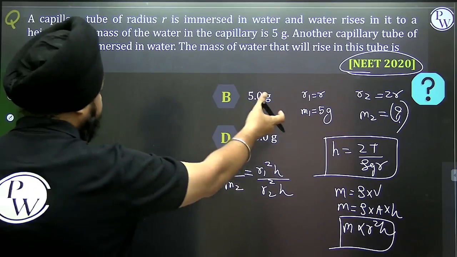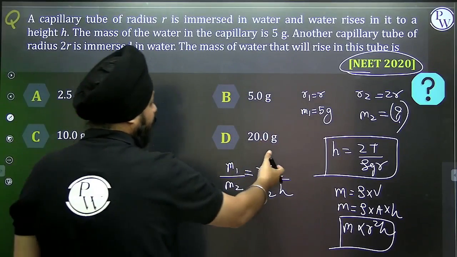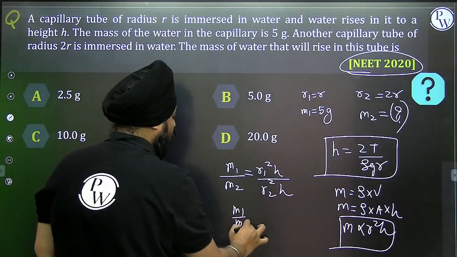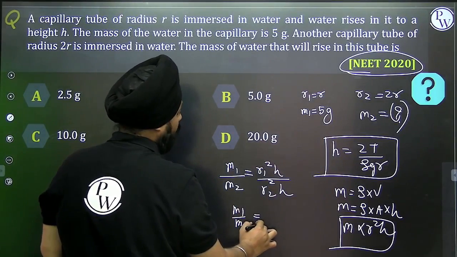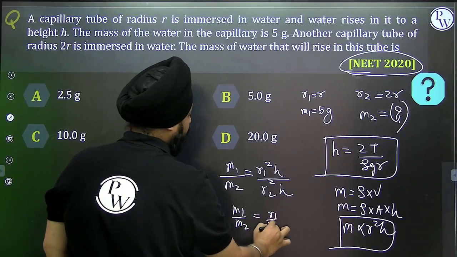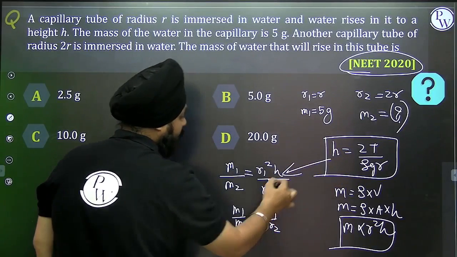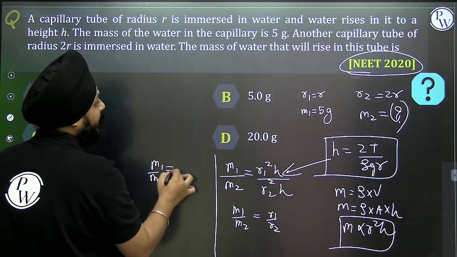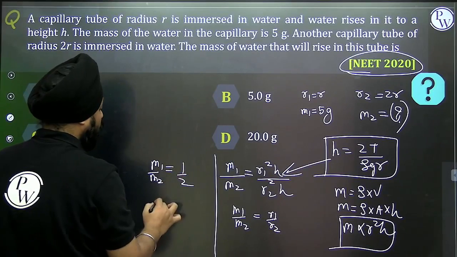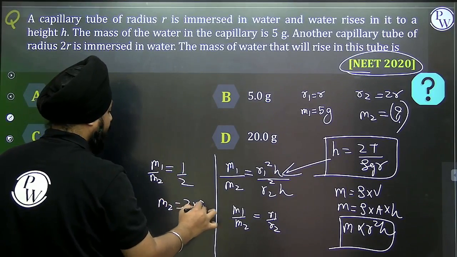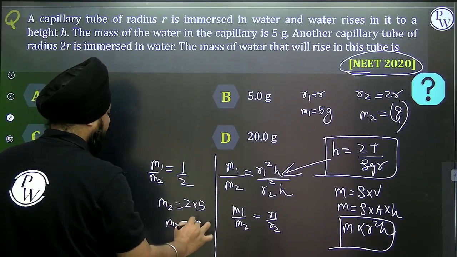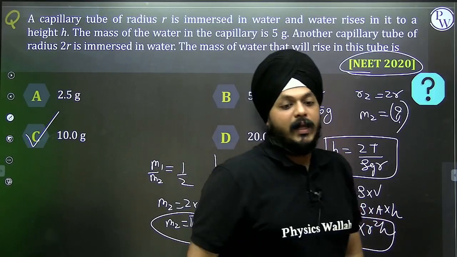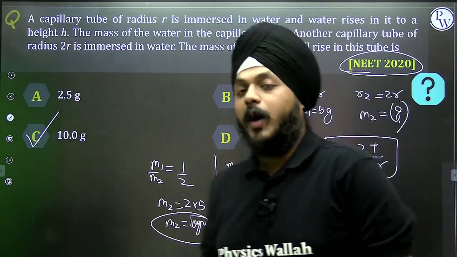Okay, so by resolving this, the area is r square into h. Replacing h by the formula, another r comes in. So m1 by m2 will be equivalent to r1 by r2, since one r gets cancelled. So finally m1 by m2 is equivalent to 1 by 2. So m2 will be 2 into 5 gram, that is 10 gram. So the mass in the second capillary tube is 10 gram, in NEET 2020, just a year back.